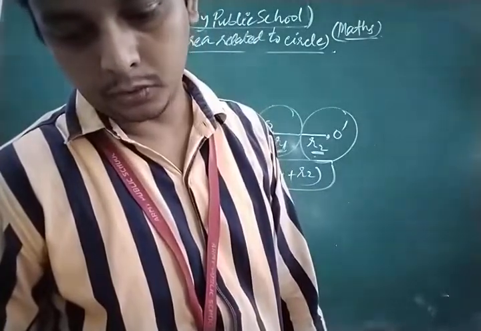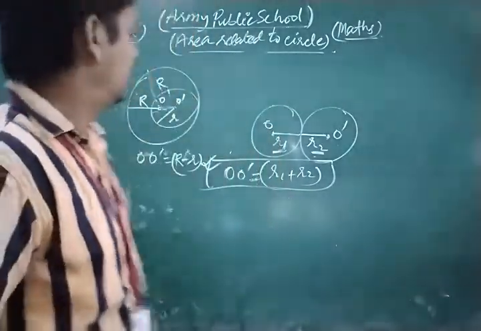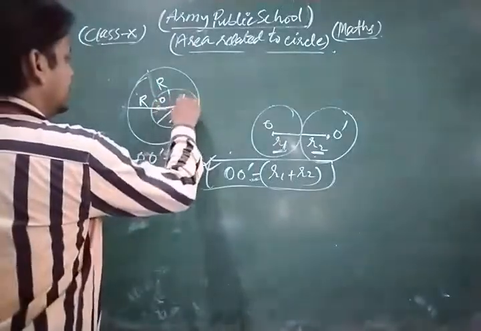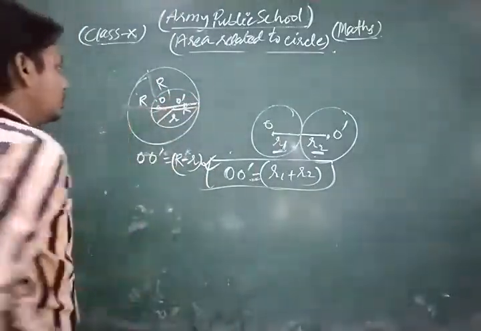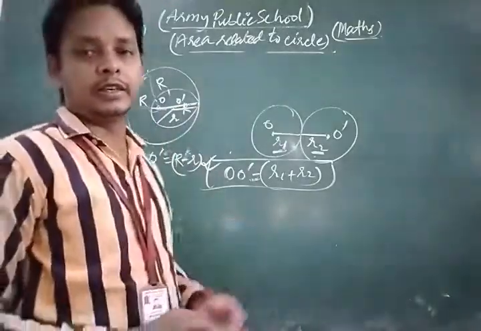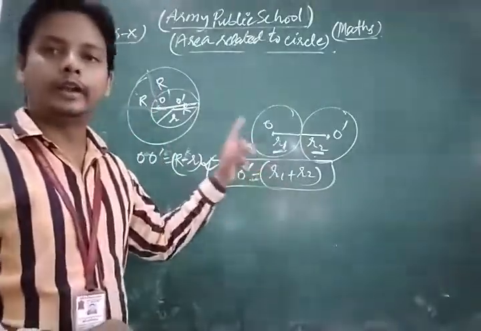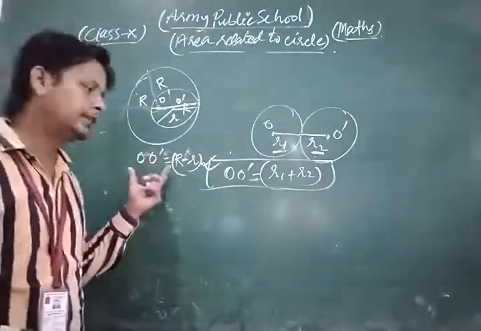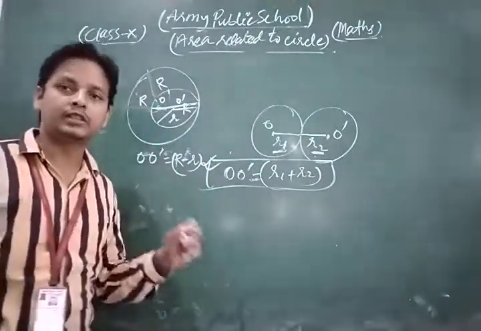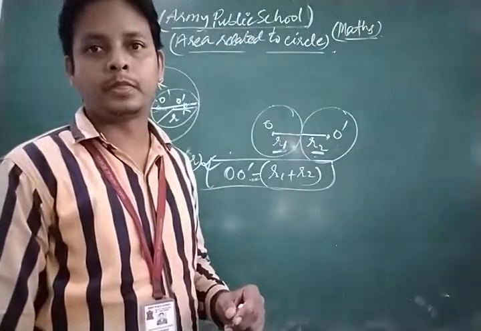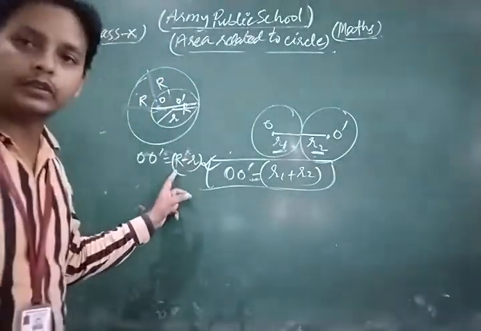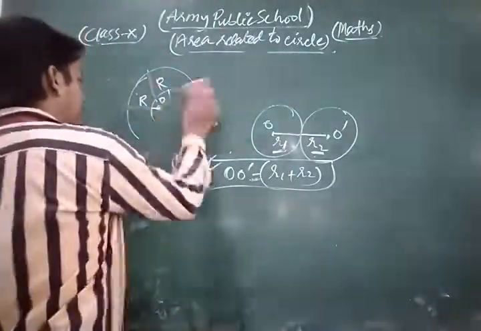Okay, so in this way, dear student, this is R and this is r. So it is capital R minus small r. When two circles touch internally, the distance between their centers is equal to the difference of their radii. So this is a very important concept.